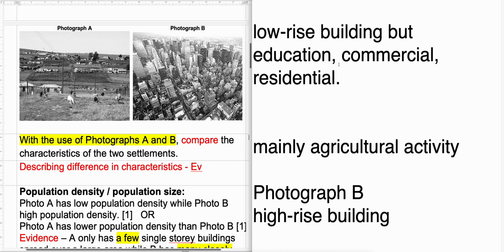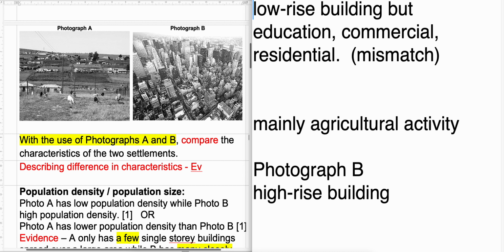It's like if I ask you to compare between two people, you say this person has long hair, but the other person has brown eyes. Hair length and eye color mismatch. So if you see this mismatch, it's because you are not matching the same criteria. Now lastly, a lot of you are not using proper terms. Instead of saying low-rise and high-rise, which are terms you learned, you go and use words like low building, tall building. So use terms that you have learned. Some of the acceptable answers, for example, low-rise versus high-rise.